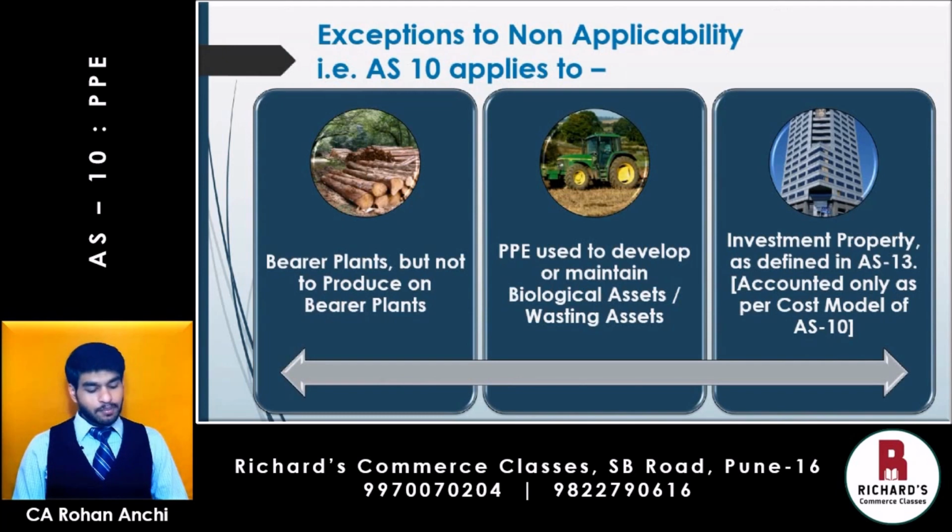Then secondly, we have PPE used to develop or maintain biological assets or wasting assets. Now if you see, biological assets and wasting assets are not included in the scope of AS 10. However, any PPE used to maintain those assets will be covered by AS 10. For example, biological assets, when you are farming, a tractor is used for farming purposes. So whatever agricultural produce is produced out of that activity is not covered by AS 10. However, the tractor that is used for that agricultural activity, that will be covered by AS 10.